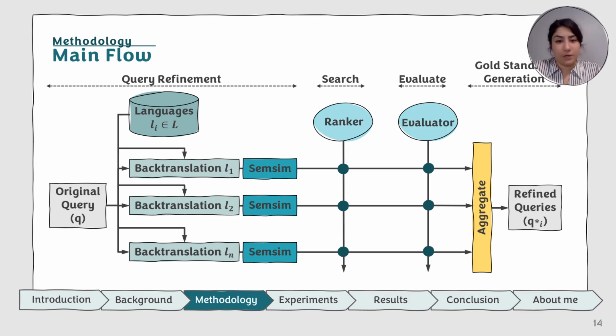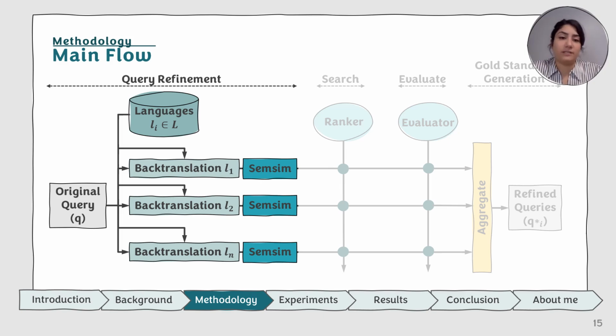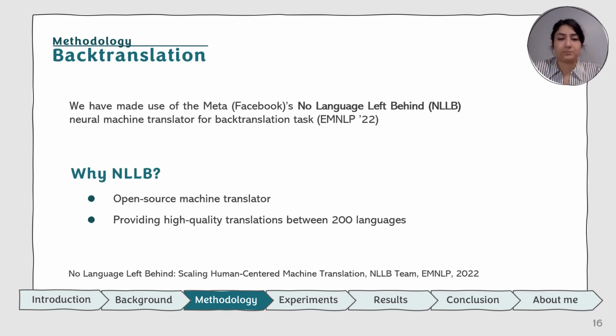Here is our suggested flow, and we're going to explain it step by step. The first part is query refinement, in which we apply our back translation refiners, and we're going to calculate the semantic similarity.